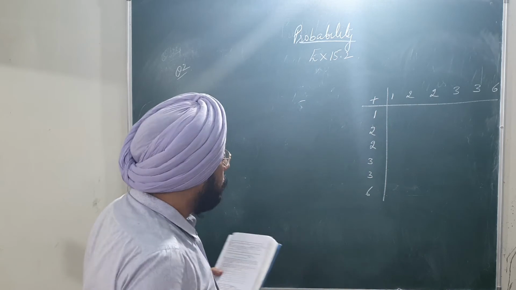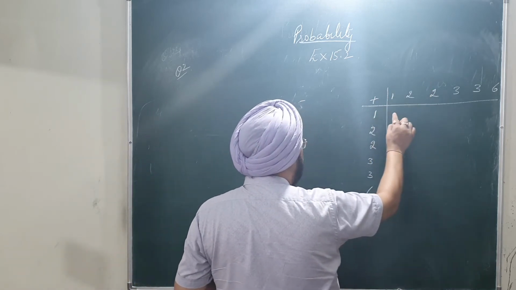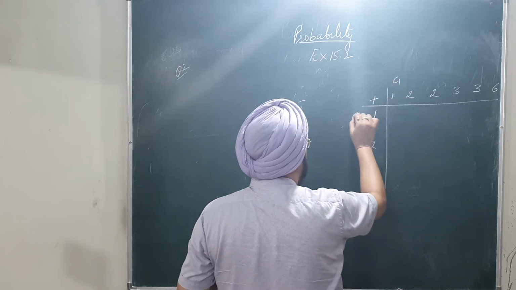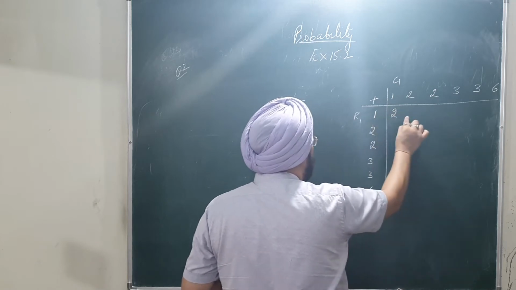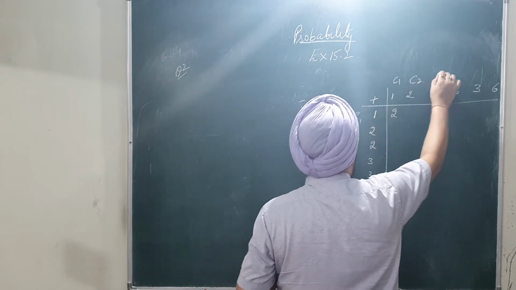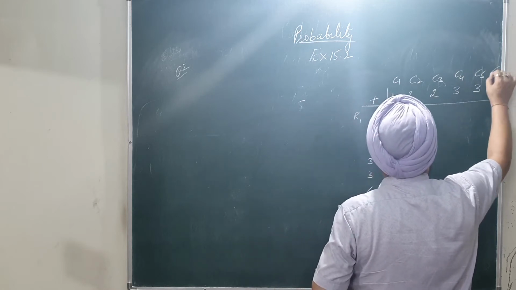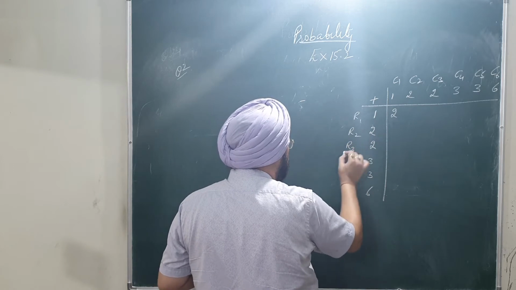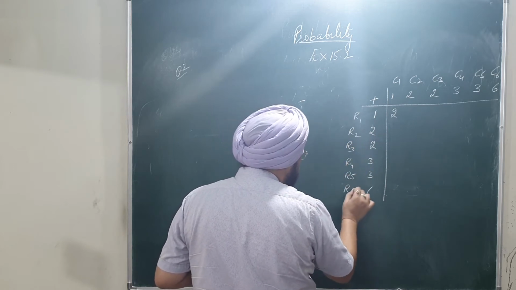So what we have to do is add the respective row with the respective column. As it is the first column and this is the first row, this is 1 plus 1, that becomes 2. This is the second column, third column, fourth, fifth, and sixth. This is the second row, third row, fourth row, fifth row, and sixth row.